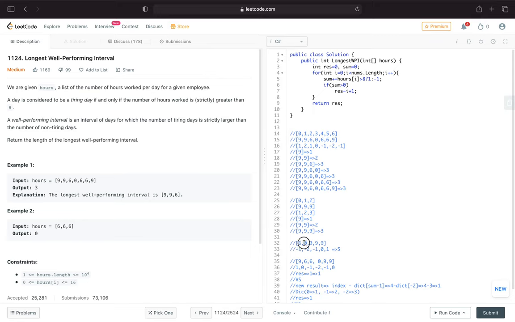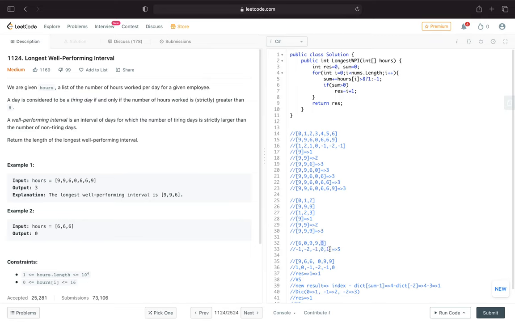The next one is also a non-tiring day, so minus 2. This one is a tiring day, so we increase our sum value: minus 2 plus 1 is minus 1, but it's still not greater than 0. What about this one? This is a tiring day. We increase by 1: minus 1 plus 1 is 0. What about this one?